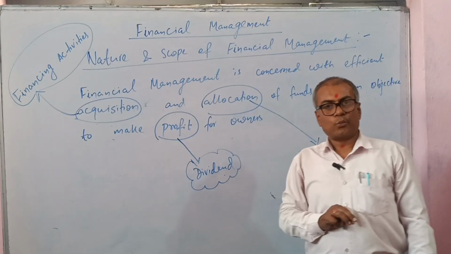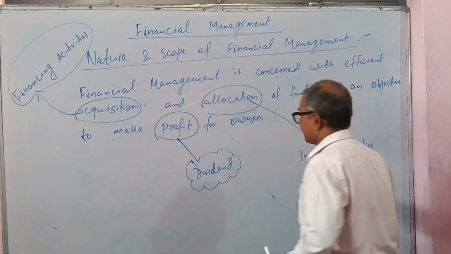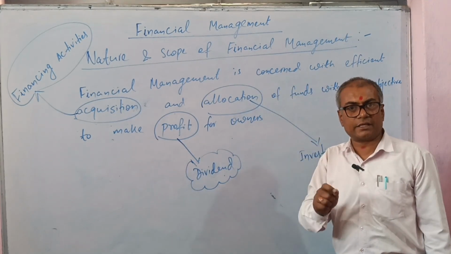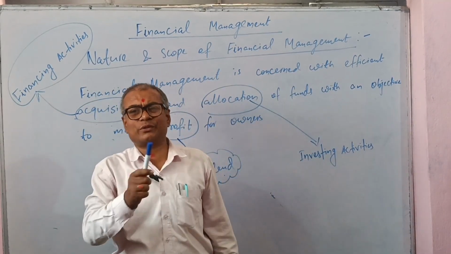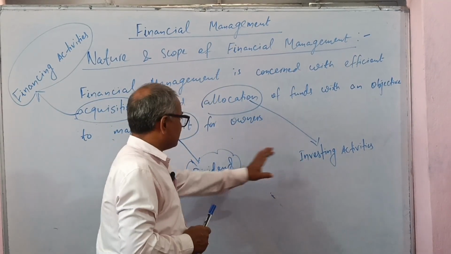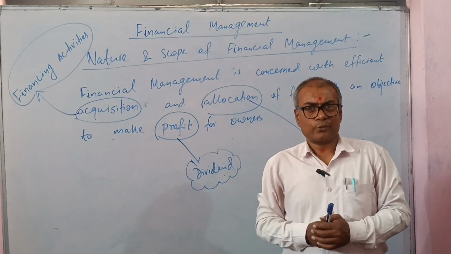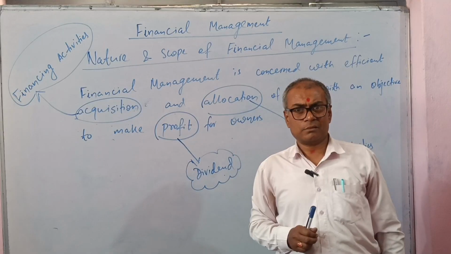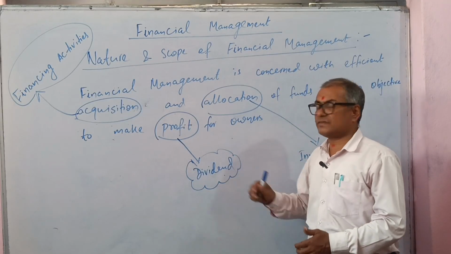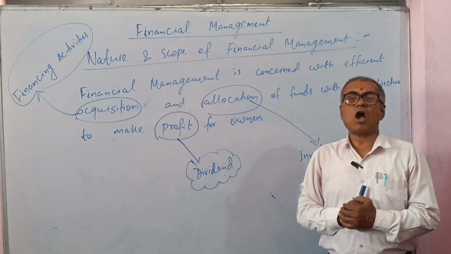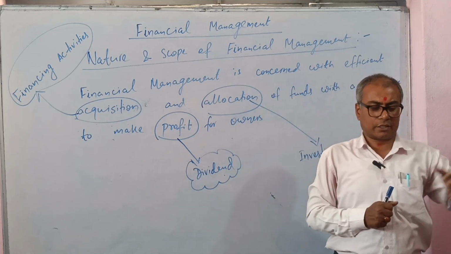First is the financing decision, second is the investing decision, and third is the dividend decision. Financing decision implies where to get money from. Investing decision implies where we have to use the money. And dividend decision implies how much dividend should be distributed among the shareholders.